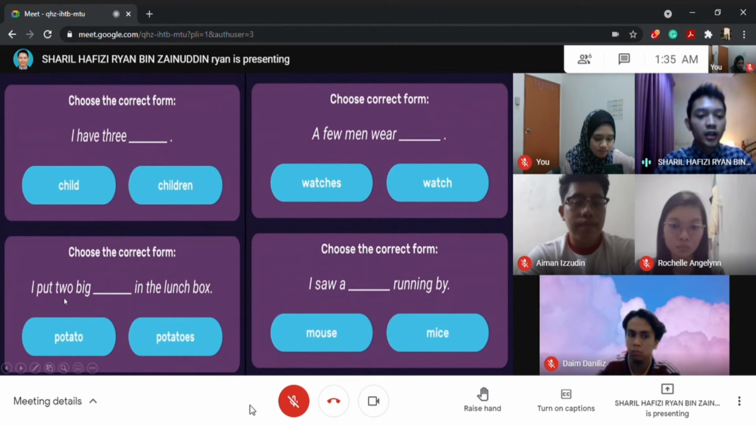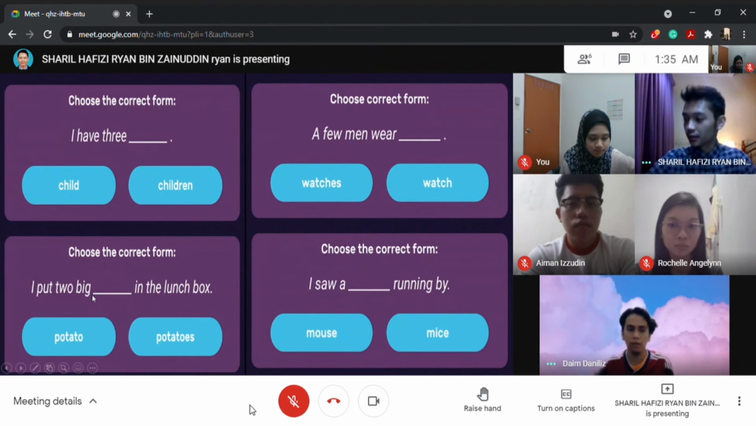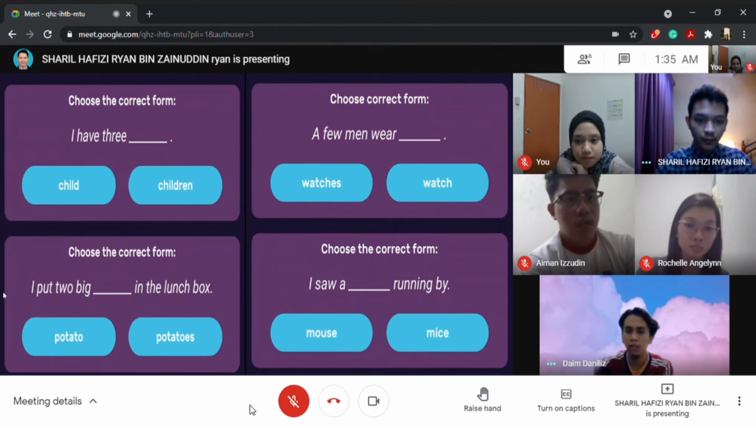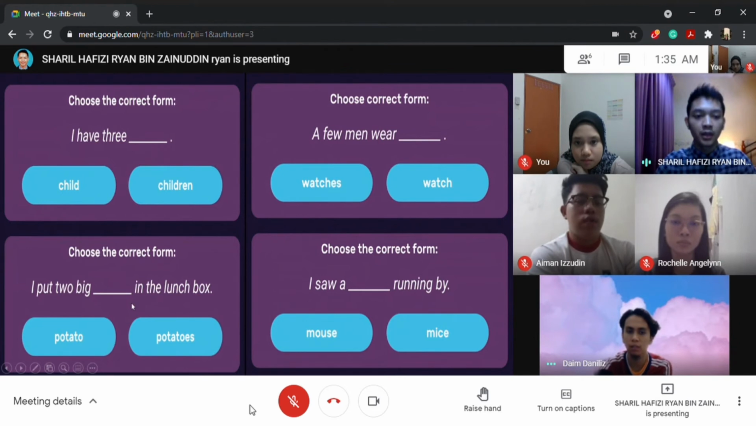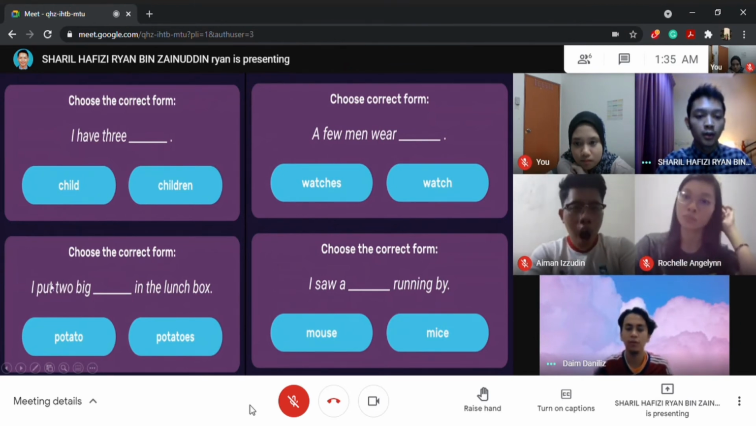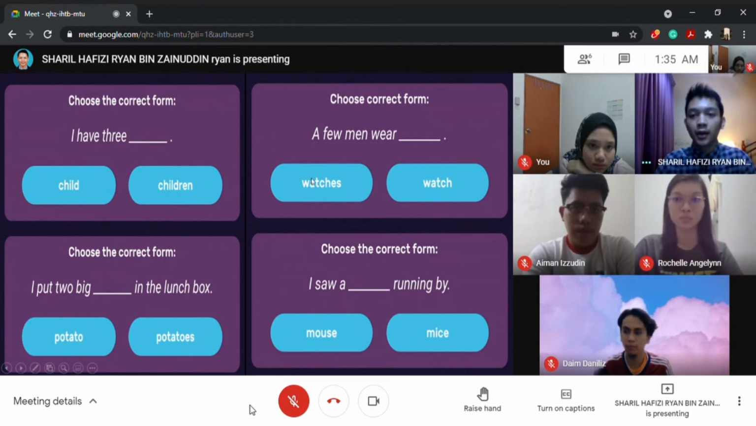Okay, the next question. I put 2 big potato or potatoes in the lunchbox. Daim, can you answer this question? Okay, thanks, teacher. I put 2 big potatoes in the lunchbox. Potatoes. Yes, potatoes. All right, correct. Because as you can see in the sentence here, I put two. So it's a plural noun. All right, correct. Okay, Rochelle, for the next question. A few men wear watches or watch?